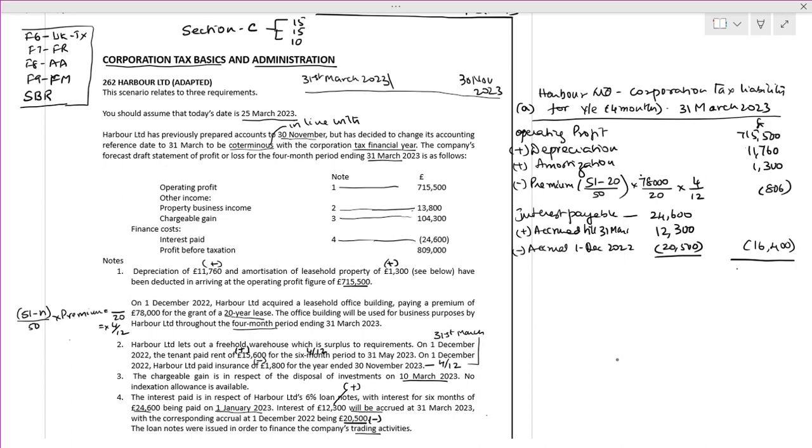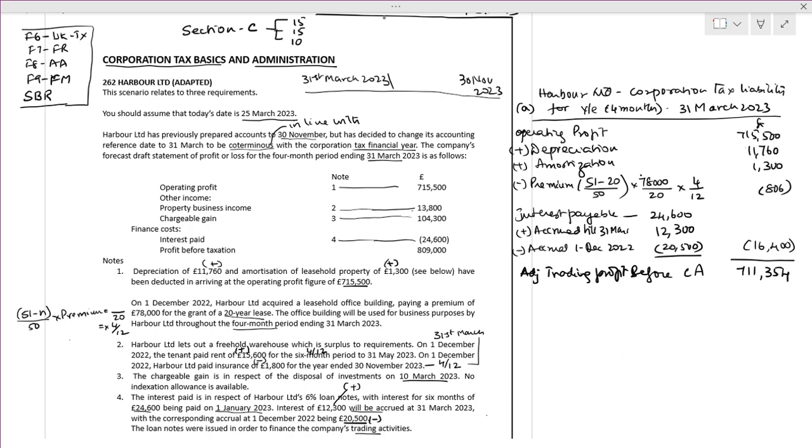It comes to 711,354. This is called the adjusted trading profit before capital allowance.